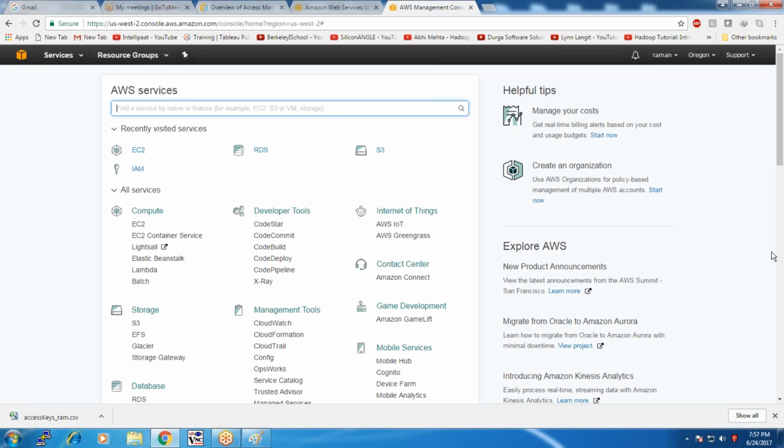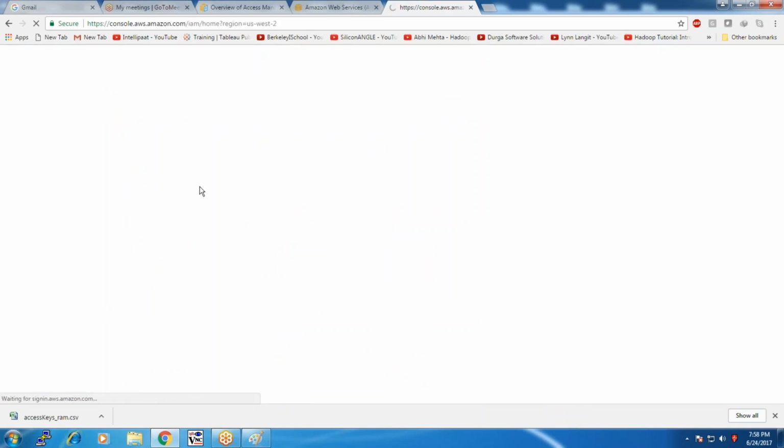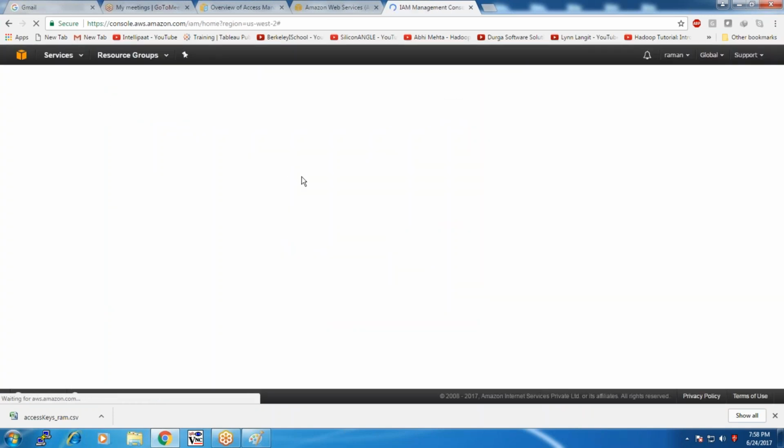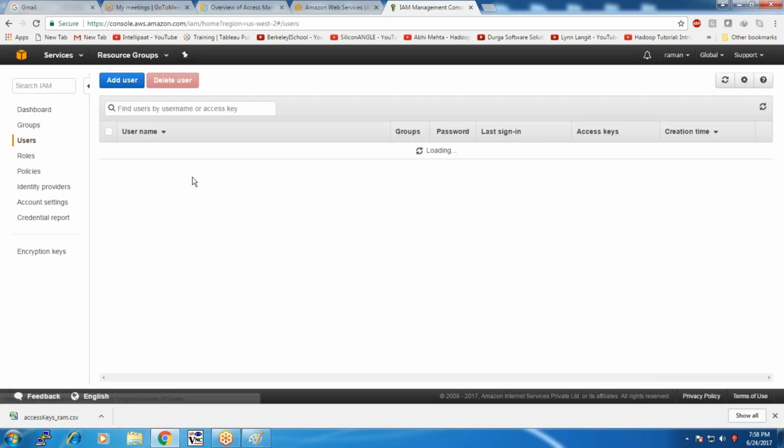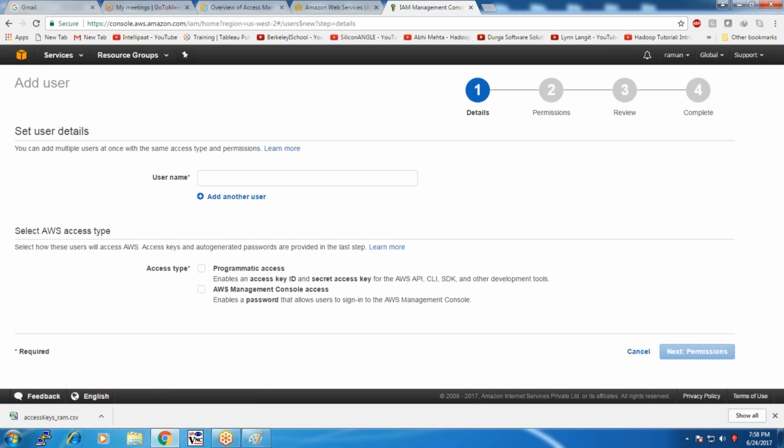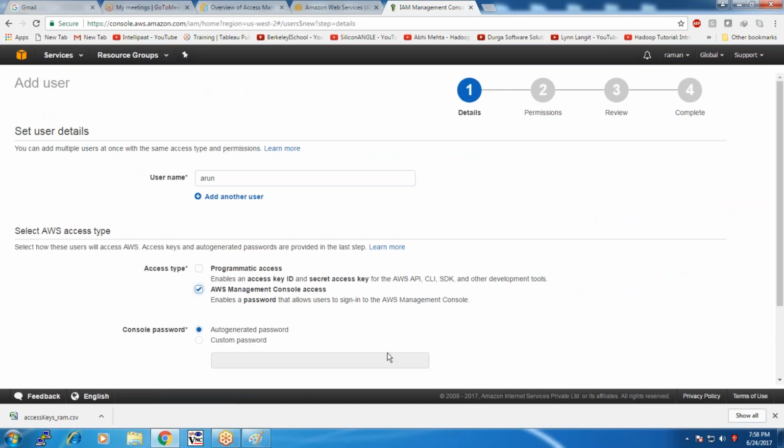So now let me create another user. Go to IAM, click on Users, click on Add user. Let me add another user, Arun. We give access to the management console with a custom password.